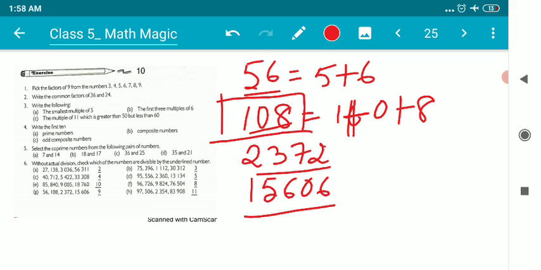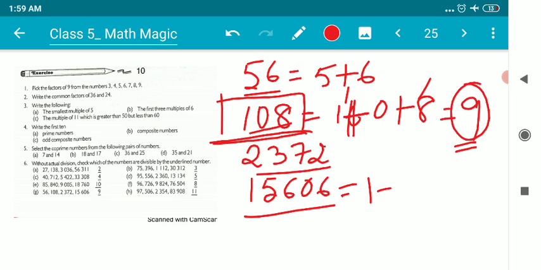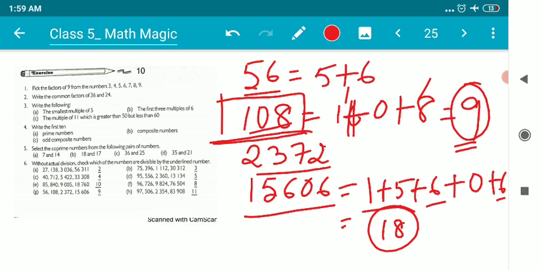So here we can see 108. 8 plus 1, the sum is coming 9. So 9 is divisible by 9. So naturally 108 is surely divisible by 9. Let us check out 15,606. So 1 plus 5 plus 6 plus 0 plus 6. Let's see what comes. 6 plus 6, 12. 12 plus 6, 18. The sum is coming 18. So children, 18 is divisible by 9. So naturally 15,606 is also divisible by 9. I hope it's clear to everybody.